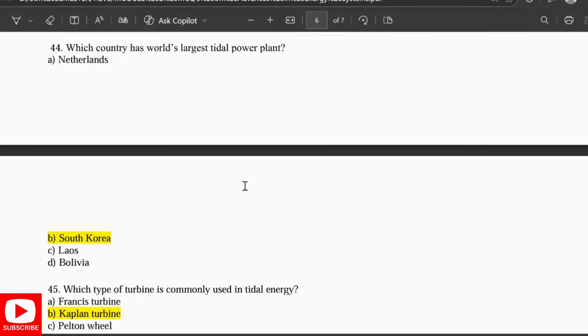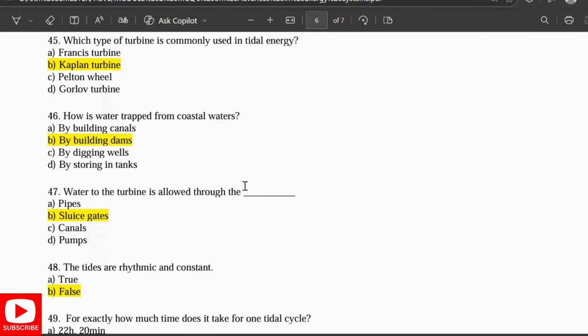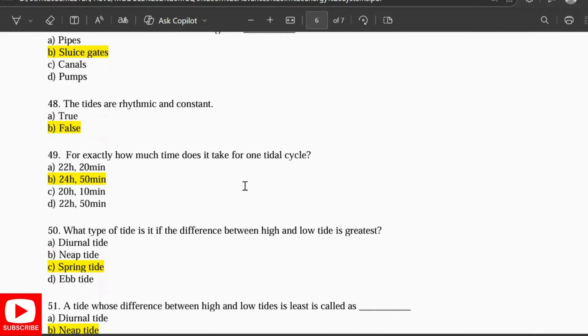Which country has the world's largest tidal power plant? South Korea. Which type of turbine is used in the tidal energy? It is Kaplan turbine. How is water trapped from the coastal waters? By building dams. Water to the turbine is allowed through the sluice gates. The tides are rhythmic and constant. No. False.